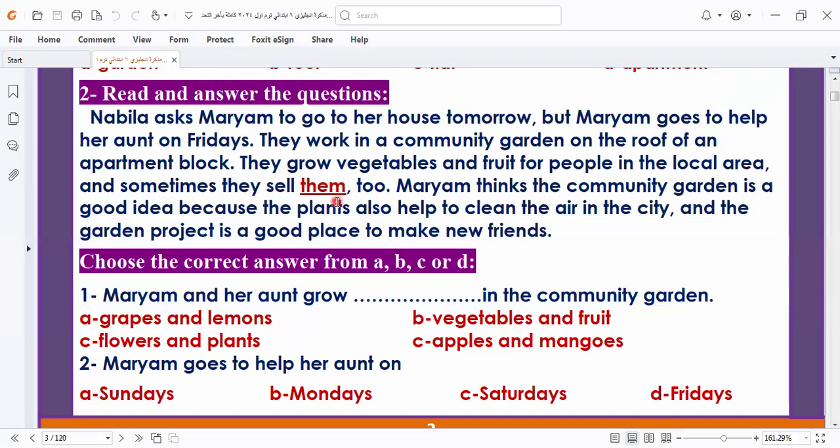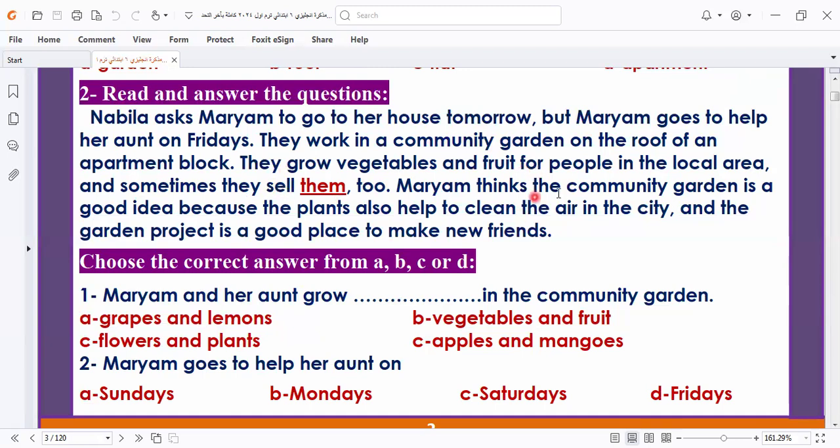Can you guess? Them here is related to what? They grow vegetables and fruits for people in the local area, and sometimes they sell them. Sell what? Vegetables and fruit. So the answer, it will be what? It will be vegetables and fruit.